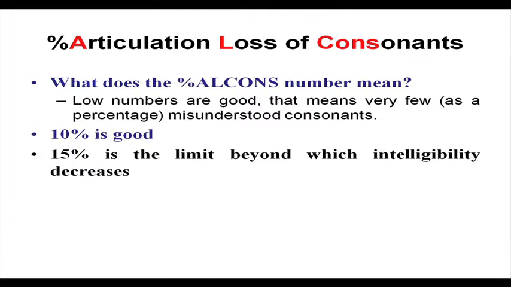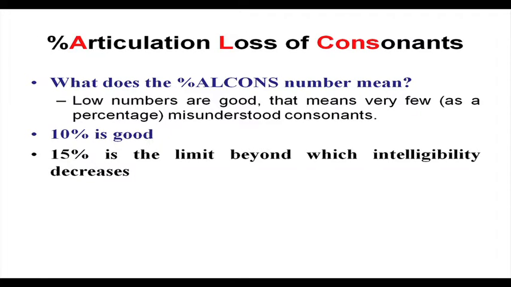auditorium is very low. Why did I say that some percentage loss of consonant is acceptable? In human speech there are a lot of consonant and vowel combinations, and not all consonants are that important to understand what the speaker is saying. Even in lectures or talks, if some words, syllables or consonants are dropped, you can still understand the speech.